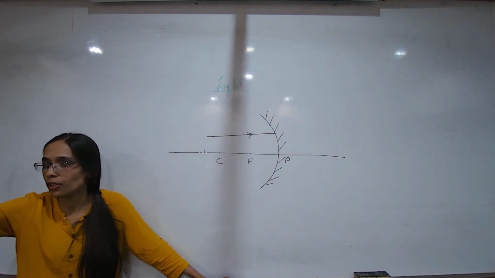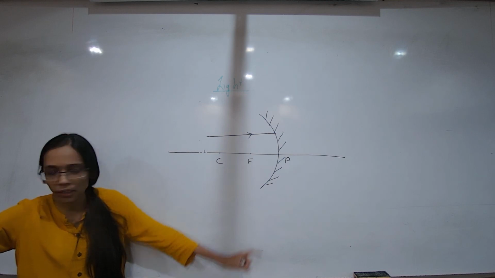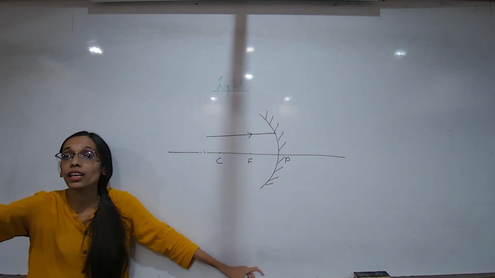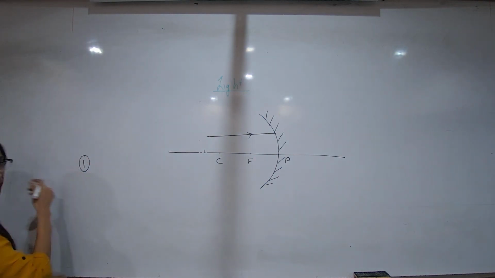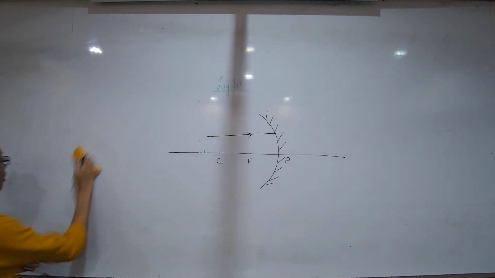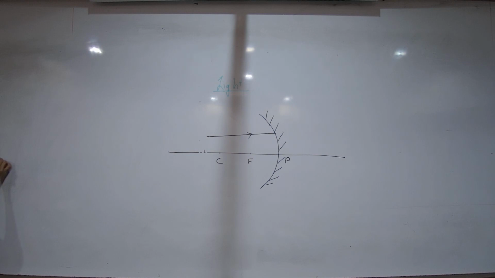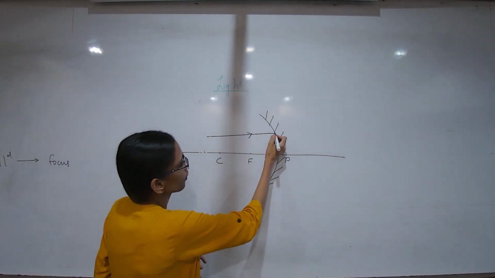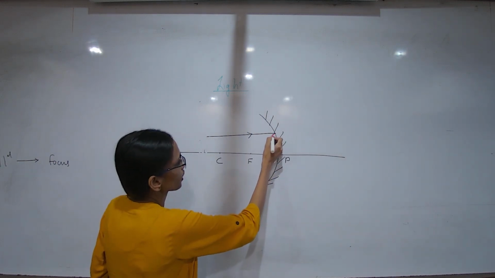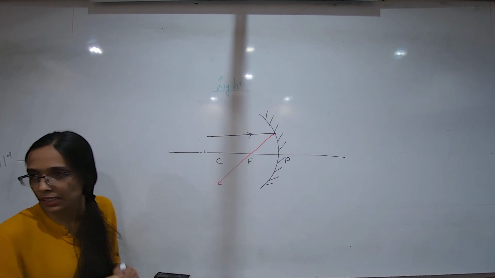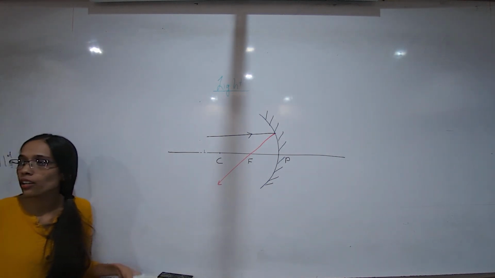after reflection, can you tell me? I know you know, but this is done in your school, right? It will pass through focus. So first I write this side because we will use this law every time. If it is parallel, then after reflection it will pass through focus. This is the parallel side, so I do not get confused. After reflection, I will use another marker. After reflection, it has to pass through focus. That's the first condition.